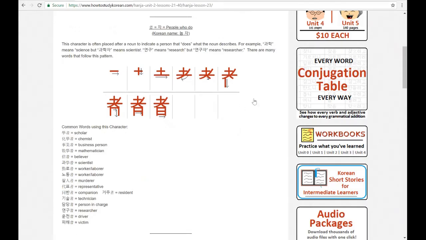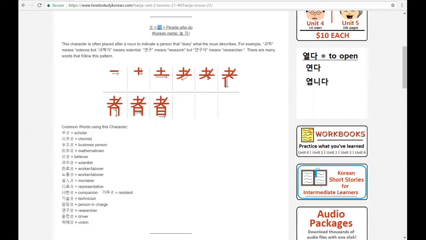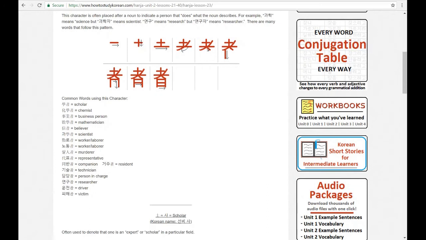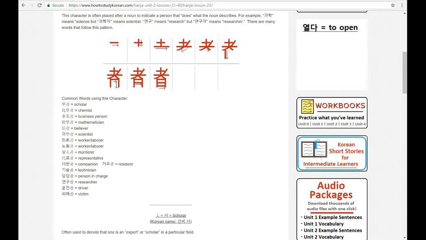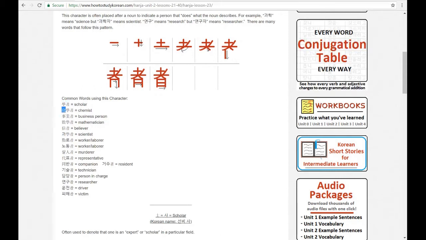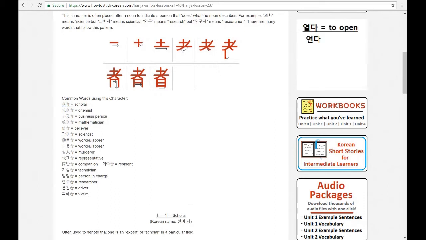I have a Hanja lesson on that, and here's the one for cha, and this is the character for cha. You can see a lot of this is Hanja, so you might not know all this. But hak, that's the Hanja character for school. And if it's school person, well, that's a scholar. And this here is chemistry, hwa hak, the first two here. And if you say 화학자, that refers to a chemist.